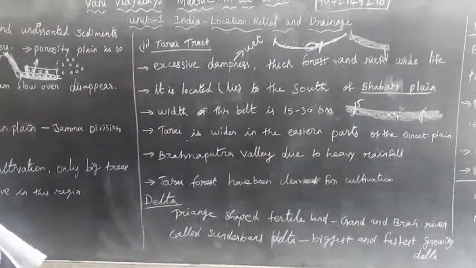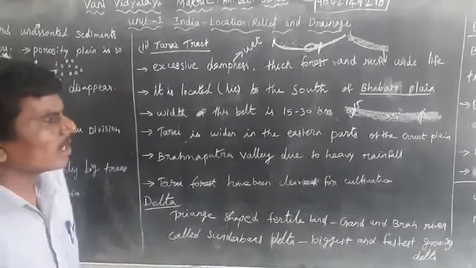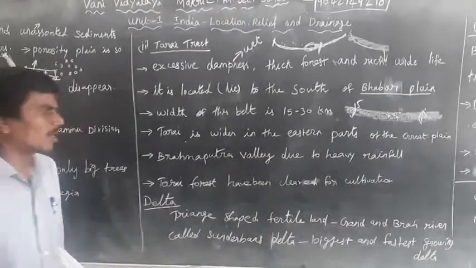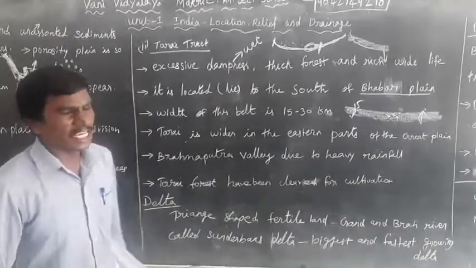The Terai is wider in the eastern part of the Great Plains, like the Brahmaputra Valley, because of heavy rainfall.